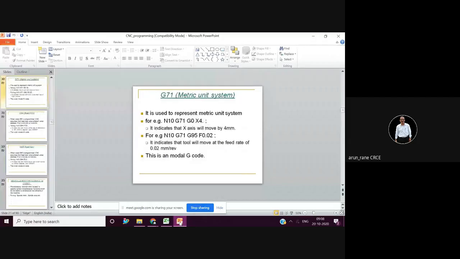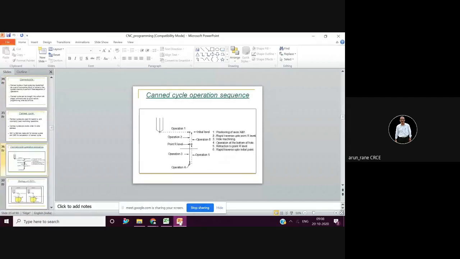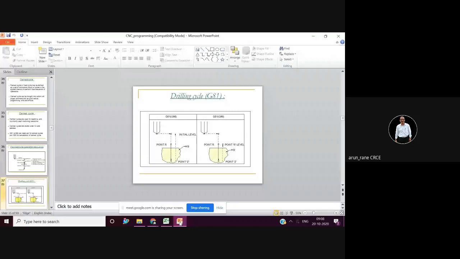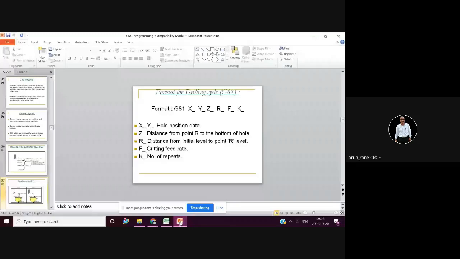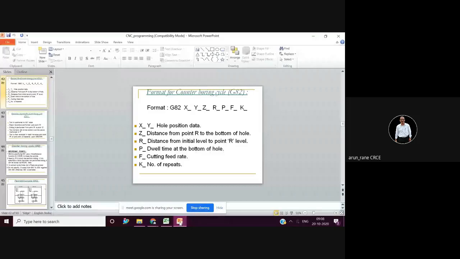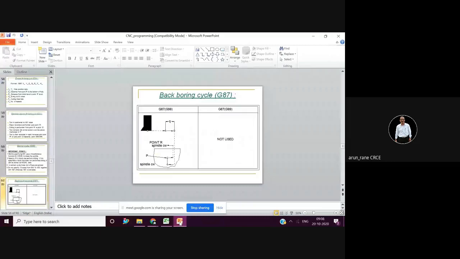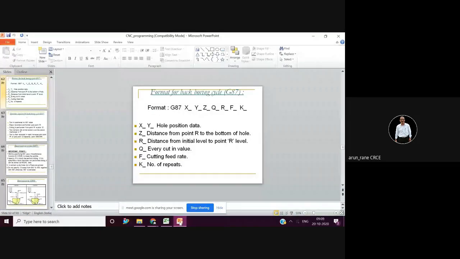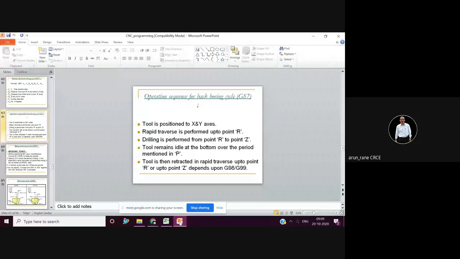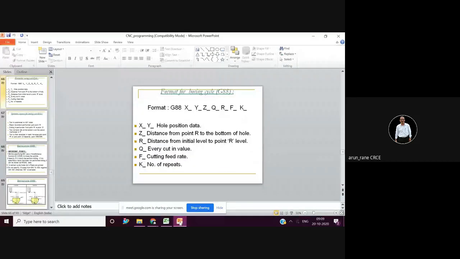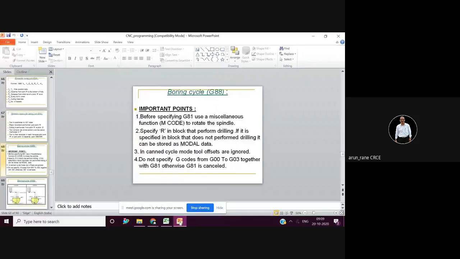So we were discussing G codes and we had finished canned cycles G81, G83, G84, and G86. I also told you about the back boring cycle, which is not important from an examination point of view. G88 also not important. G89 also not important. And this was a summary.